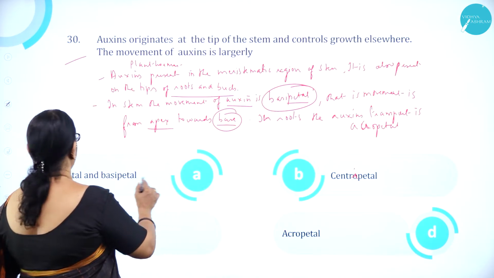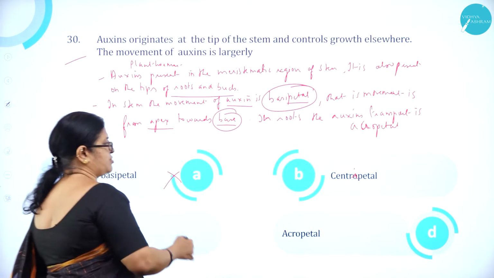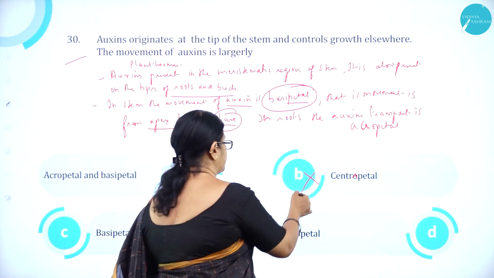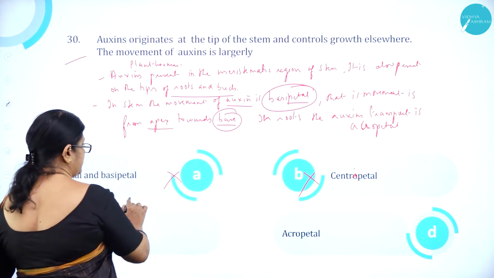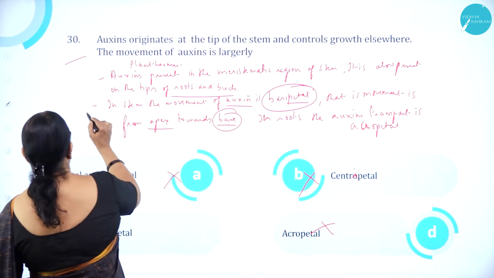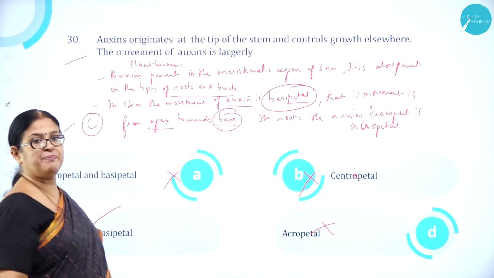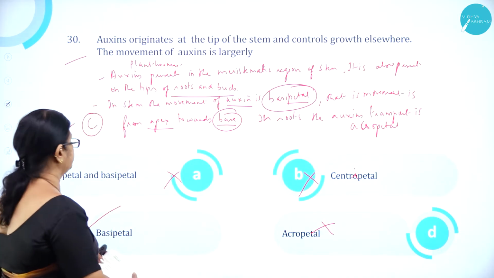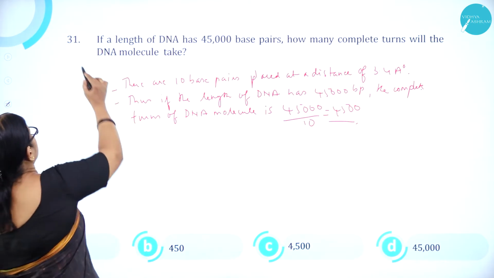So option A, acropetal and basipetal, is wrong. Option B, centripetal, is wrong. So option C, basipetal, is correct. Option D, acropetal, is wrong. So option C, basipetal, is correct. Moving on to question number 31.